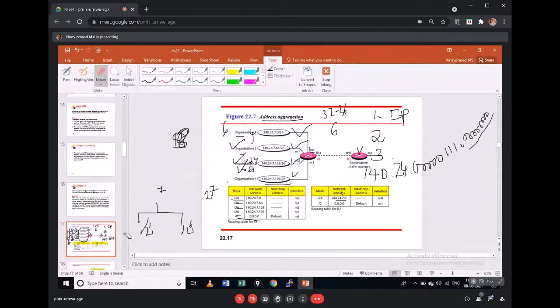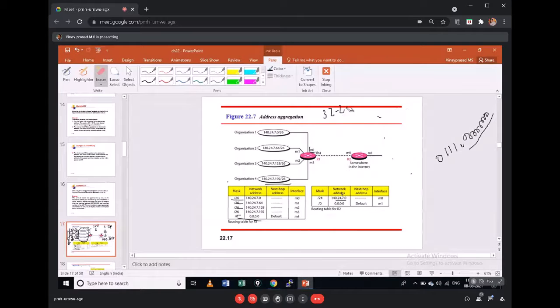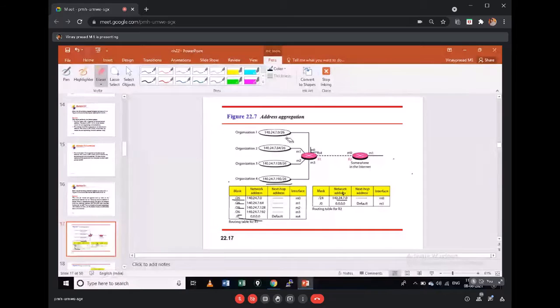Okay, whenever you're doing supernetting, the point here is to write all of them in binary. I have to write all these block addresses, the network addresses, in binary. You should only write where there is a change, where you could see the bits changing in the last octet. Otherwise, all three octets are fixed: 140 is fixed, 24 is fixed, 7 is fixed.